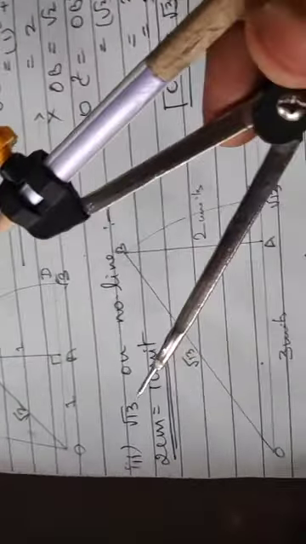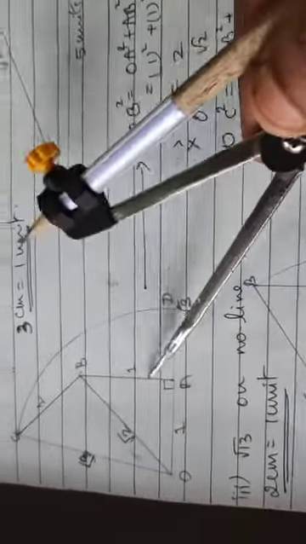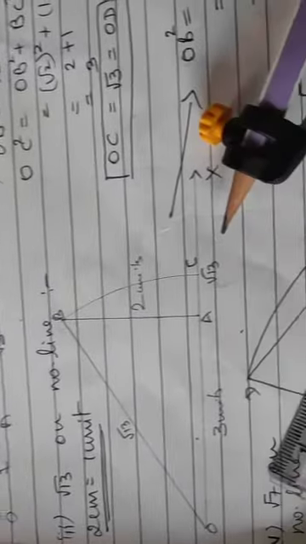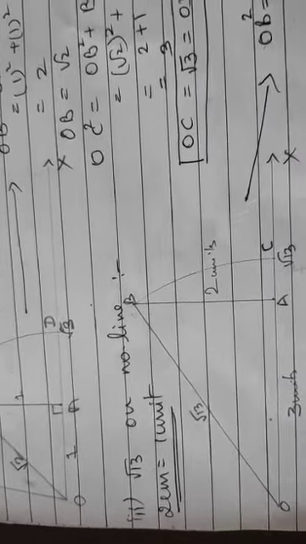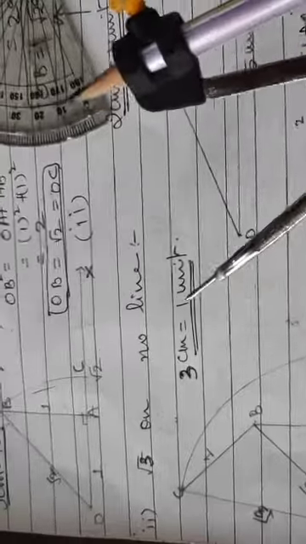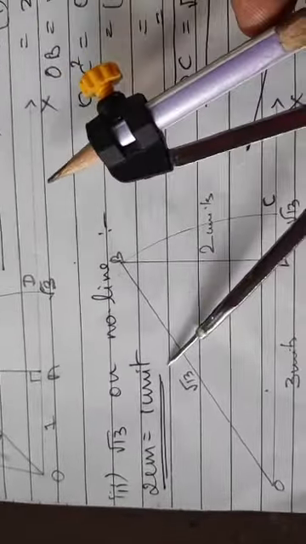Now we'll take a double digit, root 13 on the number line. How will you do that? For root 13 on the number line, you cannot go on constructing numerous triangles, that is not possible. So we'll try to decrease the scale. Last two sums I took 3 cm is 1 unit. Now I'll take 2 cm is 1 unit.